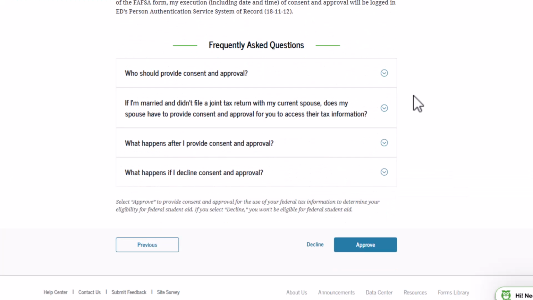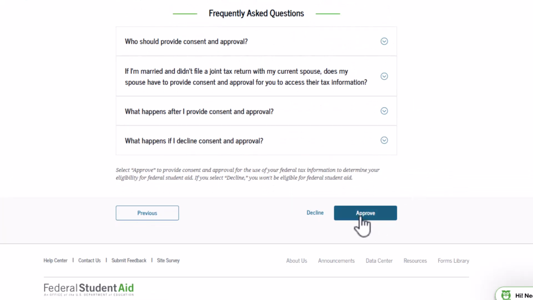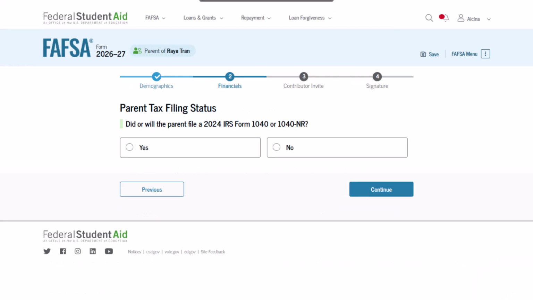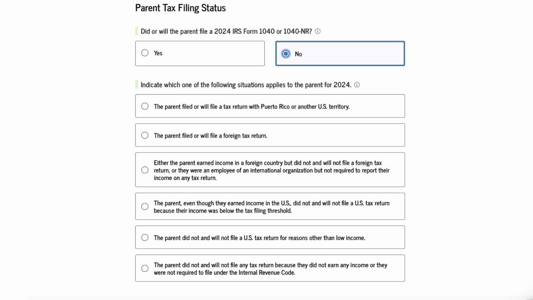If you consented and did not file taxes, you will be asked whether or not you filed a 2024 IRS Form 1040 or 1040-NR. You should say no if you did not file taxes in 2024. Next, you may see a question asking which situations apply to you. You should review the options presented and select the most relevant option. If you didn't file taxes and live in the US, it will probably be among the bottom 3 choices. If you need that information, check out the description for a link to the 2024 tax filing thresholds.